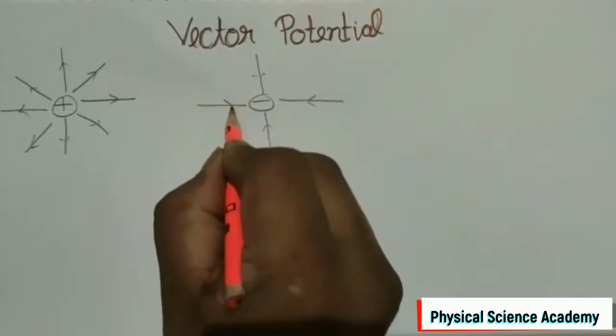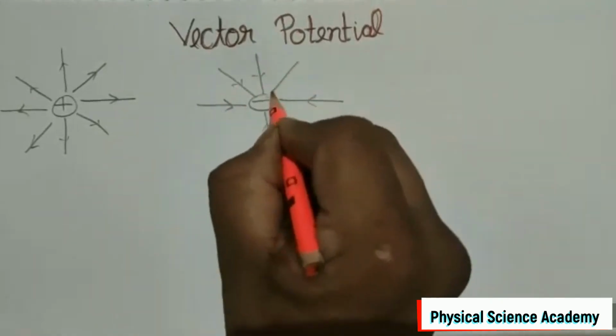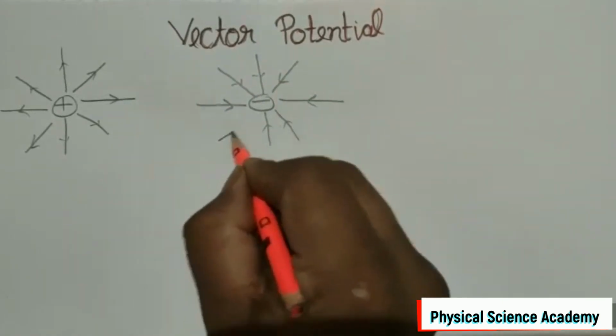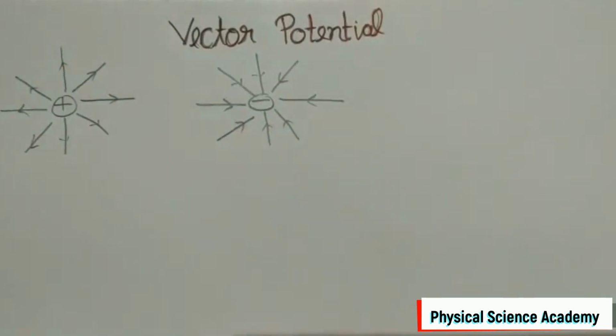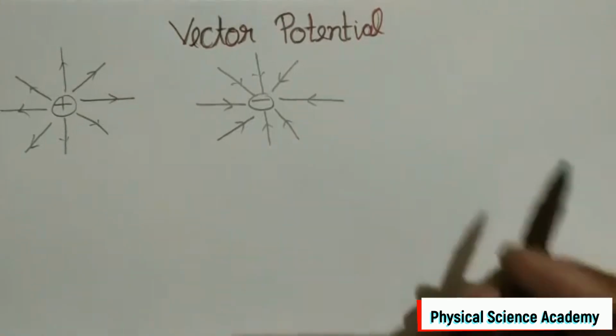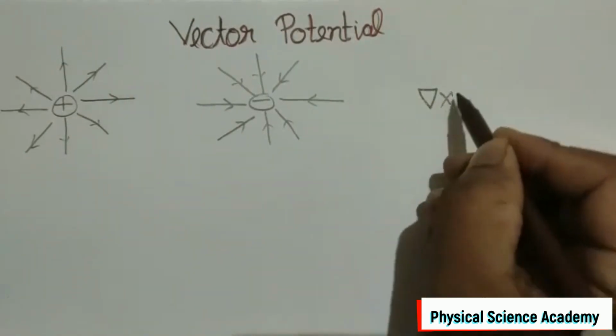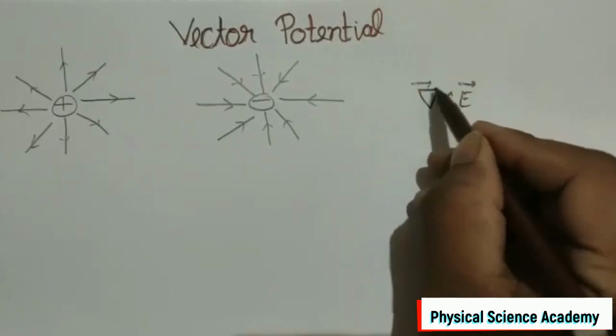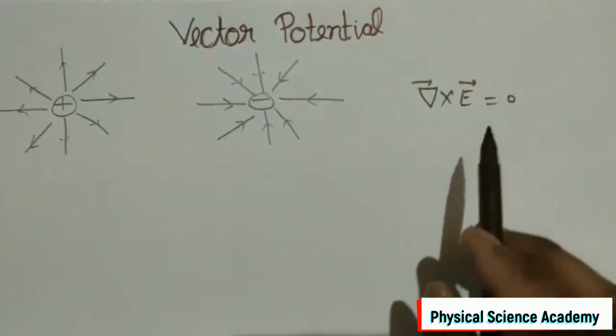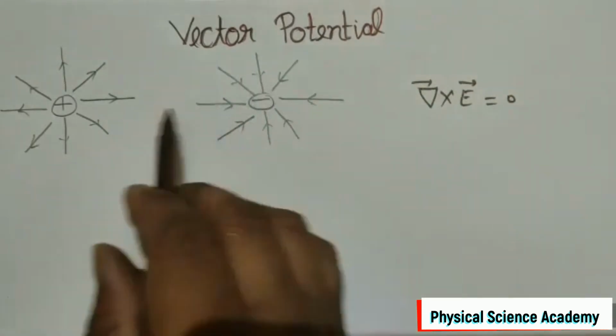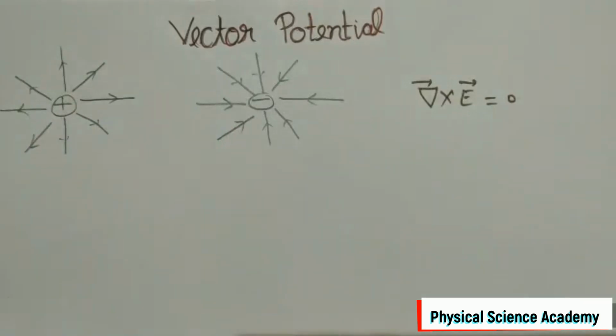So it shows that the circulating behavior of the electric field is zero. Therefore, we can write it mathematically as curl of electric field vector is zero, meaning there is no circulating behavior in the electric field.